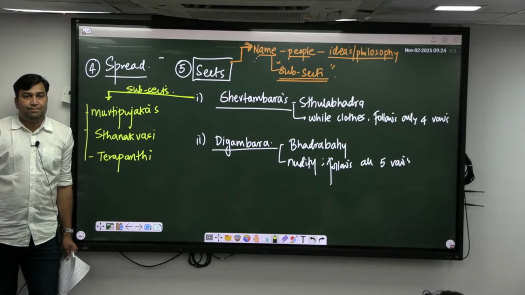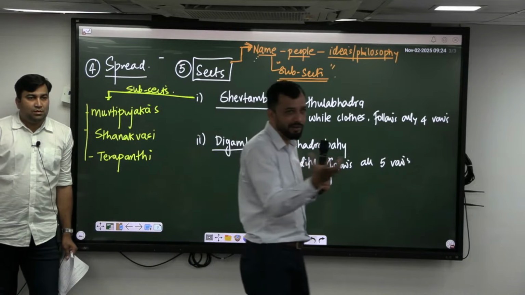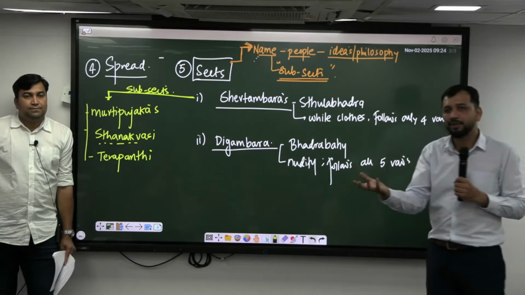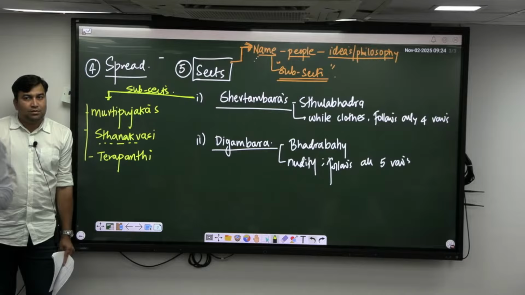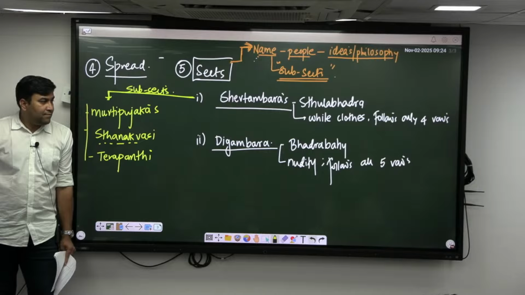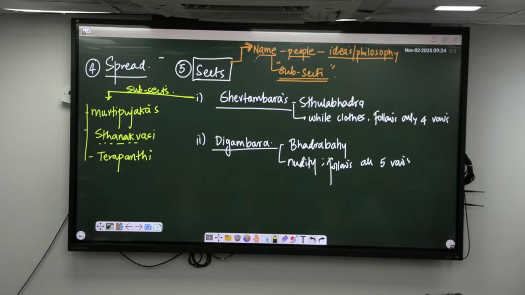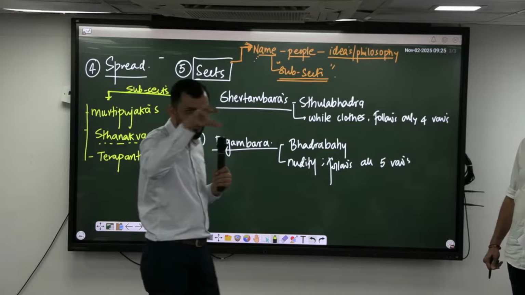So after Murti Puja, these Sthanakvasis came. Sthanak means basically the prayer hall. So all you need is a prayer hall, not temples, not idols. Sthanakvasis started meditating. But over a period of time, only meditation was happening and it was not helping to spread the faith. They became lazy, just getting up every morning, praying and going, so nothing was happening as such. Against that came the Therapanthi. Sthanakvasi and Therapanthi are very recent changes, from around the 17th and 18th century.